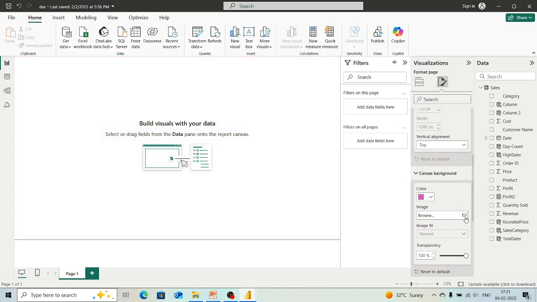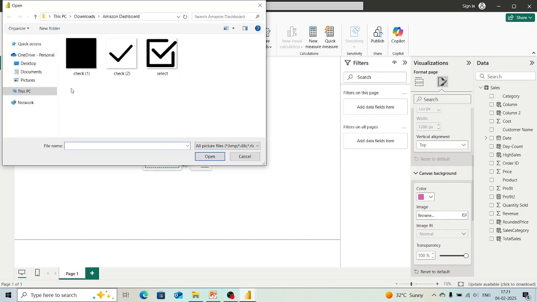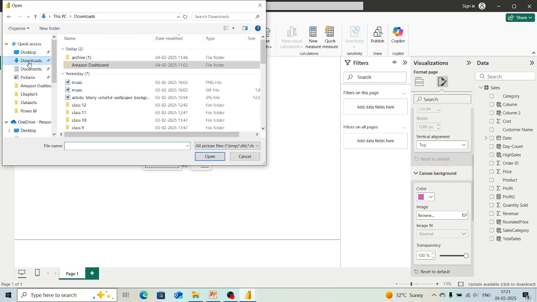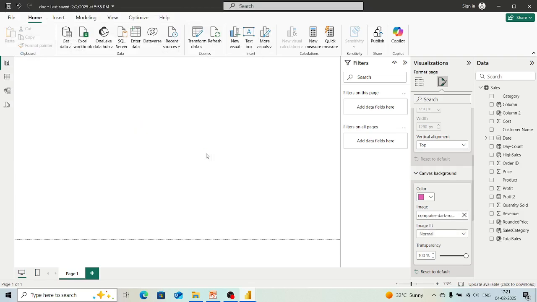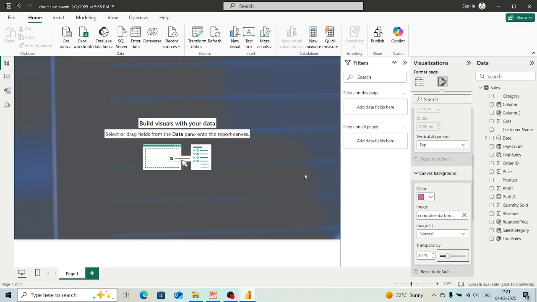Now if we want to select an image for our background, to give a different background image, then what we can do is we can give it from here also. We have that option also. So if I have any image, yeah. Now here also the image is being added. You can see it over here, right? But still we cannot see it because we have not reduced the transparency. If we reduce the transparency, we can see that the image which we have loaded is being set to our report page.